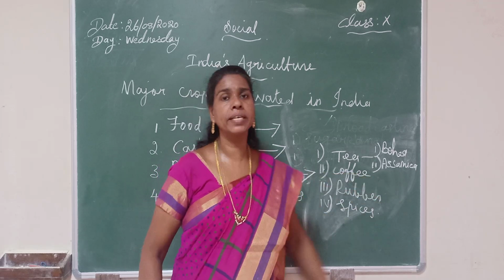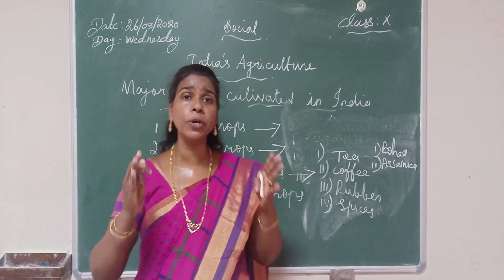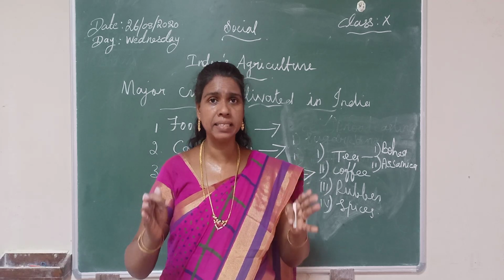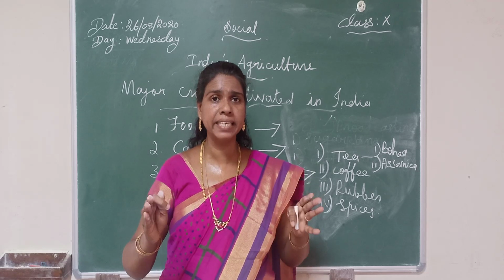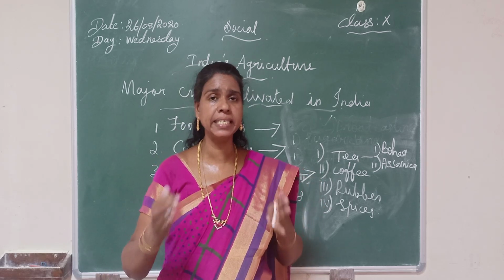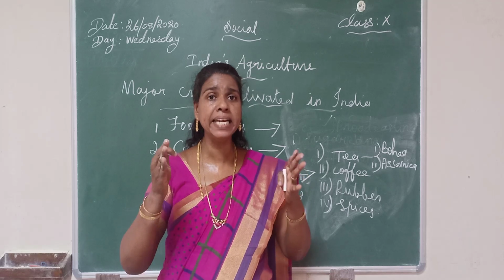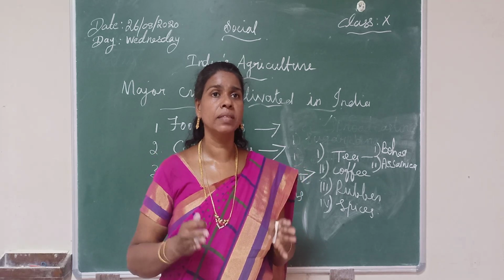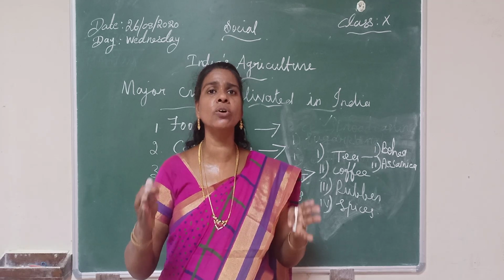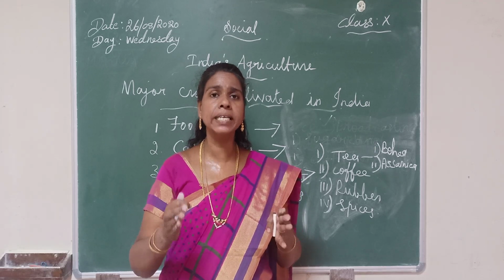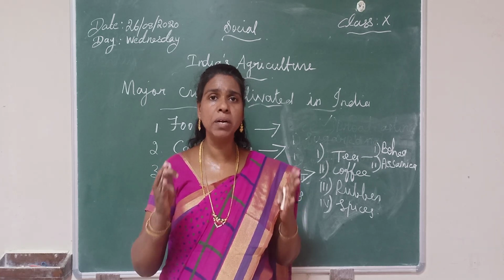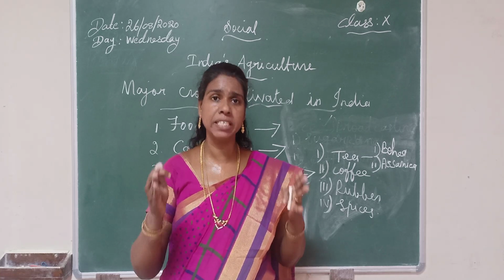India is the second largest tea producing country in the world after China. That means China is in the first place and India is in second place. In India, the main leading state cultivating tea is Assam, and some other states also cultivate tea, for example Tamil Nadu, Kerala, and West Bengal.